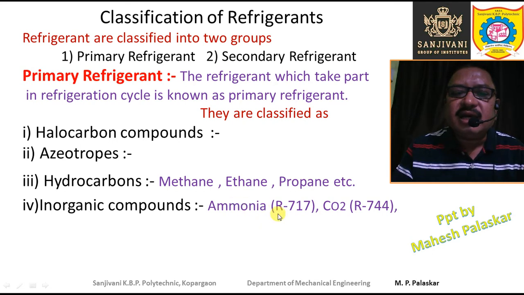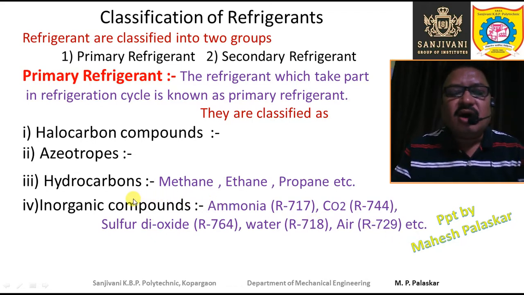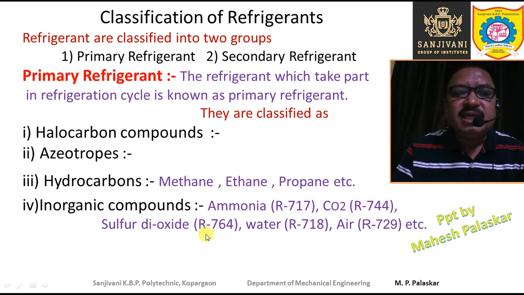Similarly, carbon dioxide is R744, sulfur dioxide is R764, water is also used sometimes, that is R718, and air is also used as a refrigerant in the Bell-Coleman cycle, and it is R729, etc. Some of these inorganic compounds are also used as secondary refrigerants, which we will see later on.